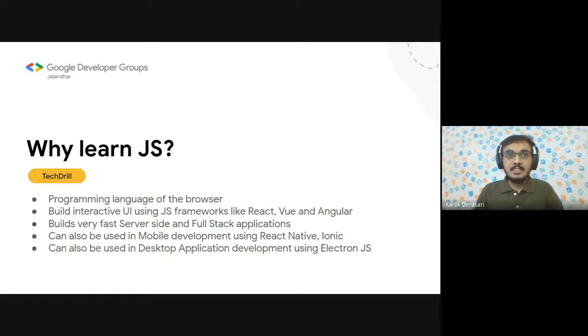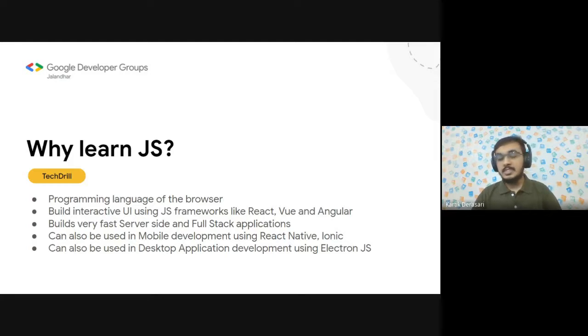JavaScript basically enables you to create dynamically updating content. You can also control multimedia on web pages, animate images, add animation to web pages, and pretty much do everything else using JavaScript. You can also add and delete HTML tags, and add and delete styles using JavaScript. It is also known as the programming language of the browser.